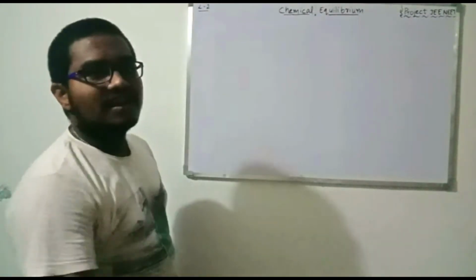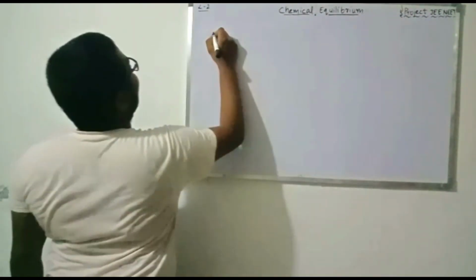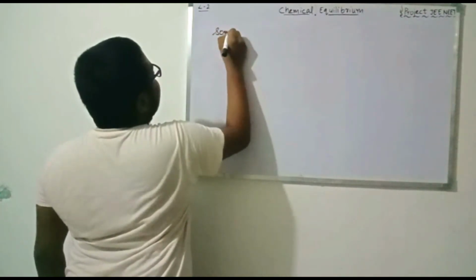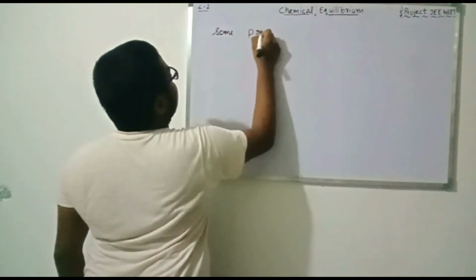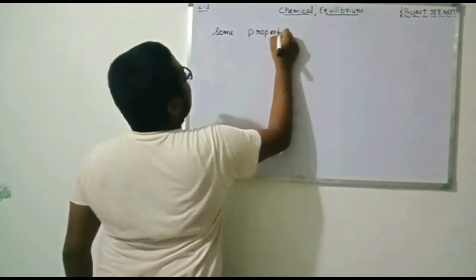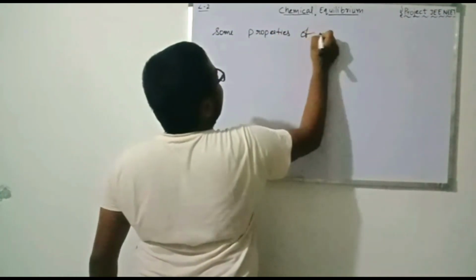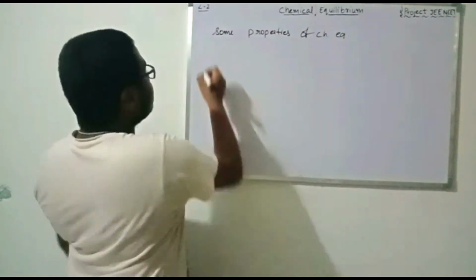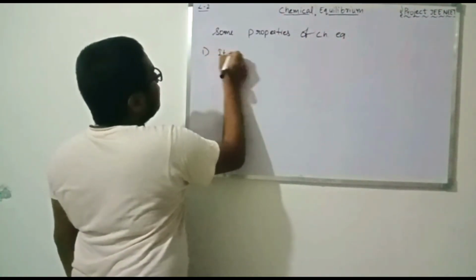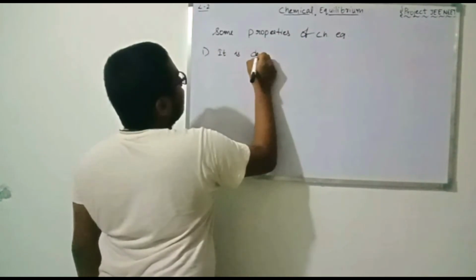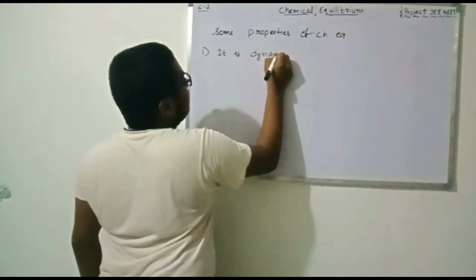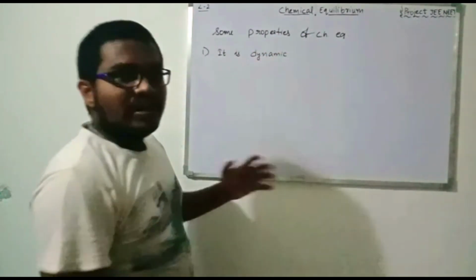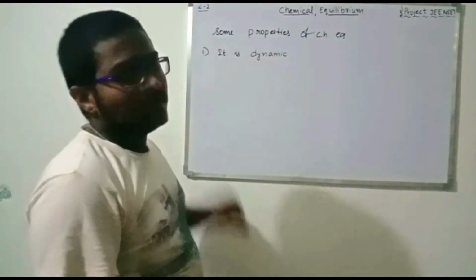Now let's discuss some characteristics of chemical equilibrium, some properties of chemical equilibrium. The first one is that it is dynamic in nature. Why am I saying that it is dynamic in nature?